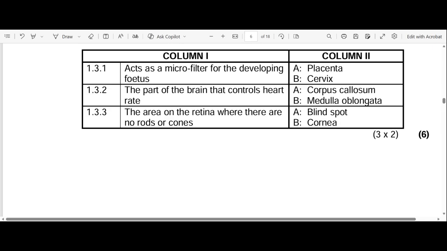1.3.3. The area on the retina where there are no rods or cones. So the answer there is A only, the blind spot. Remember, in the blind spot, we have no rods and no cones.